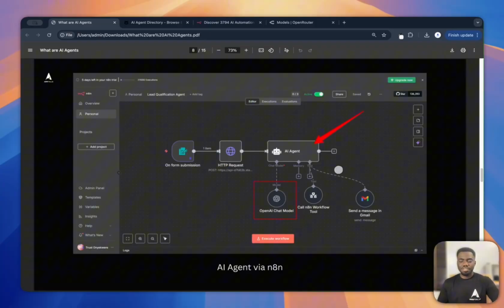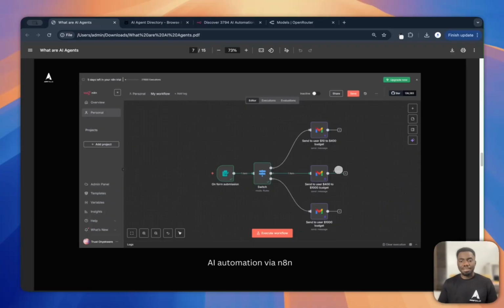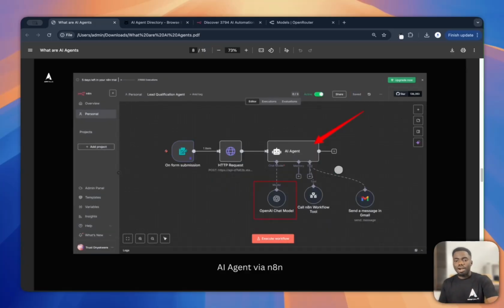So in simple terms, automation basically means taking manual tasks and automating them, without an agent: there's no brain, there's no memory, and there's no tool. Whereas an agent, like we said, has autonomy, so it can reason and act without anybody doing anything with it. It thinks based on the submission, then performs a task. That's the difference. So you can build either automation or agents based on the use case. Once we get to the business side of things, you will understand better which to offer businesses if they want your services for this.